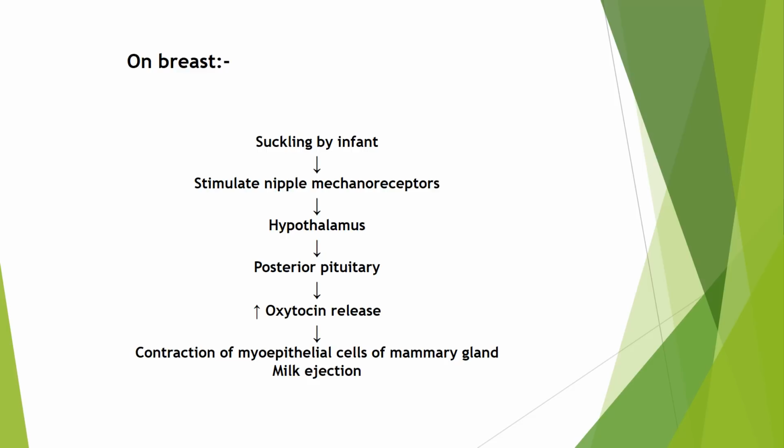Now, on the breast, suckling by the infant stimulates the nipple mechanoreceptors, which send the signal to the hypothalamus. Then from the hypothalamus, oxytocin from the posterior pituitary is released, which causes the contraction of myoepithelial cells of the mammary gland and leads to milk ejection or milk letdown.